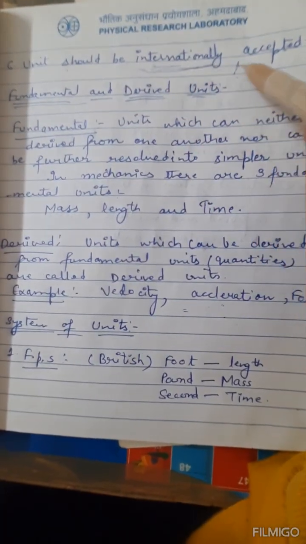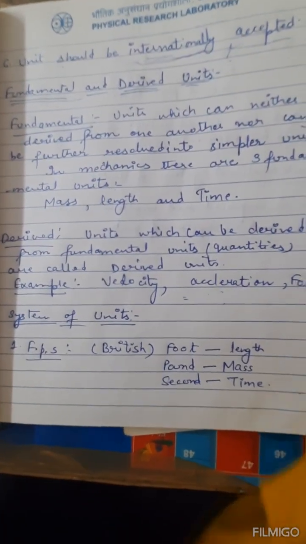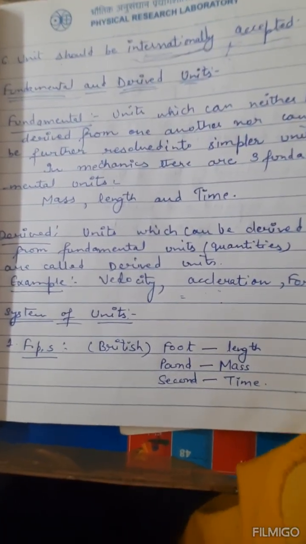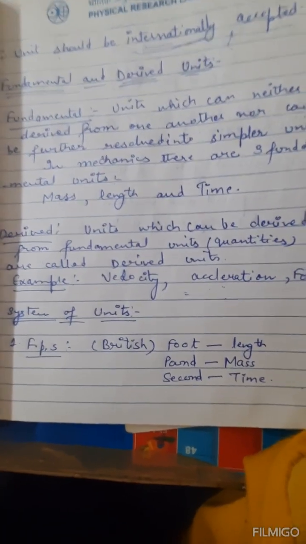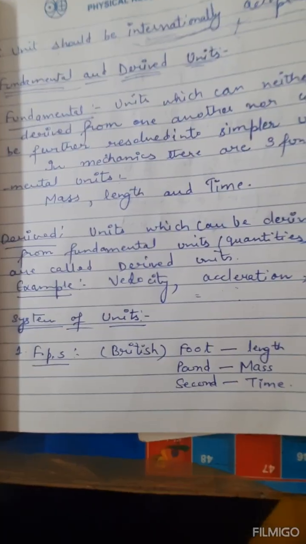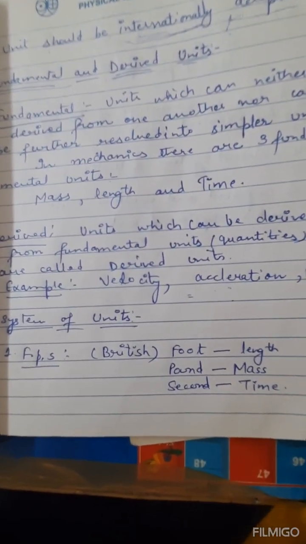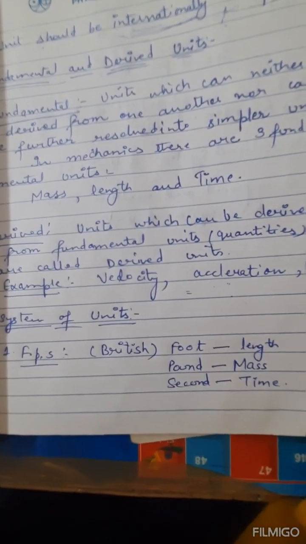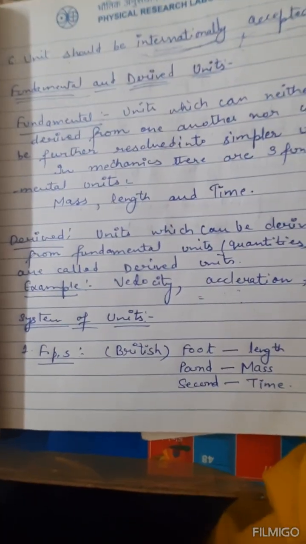This line has a significant meaning. Why does it have a significant meaning? Whenever you are performing any kind of experiment across the world, whatever scientists do, if they are performing it in India and then moving their setup to another country, the units should be universally accepted. So this is a very important part.